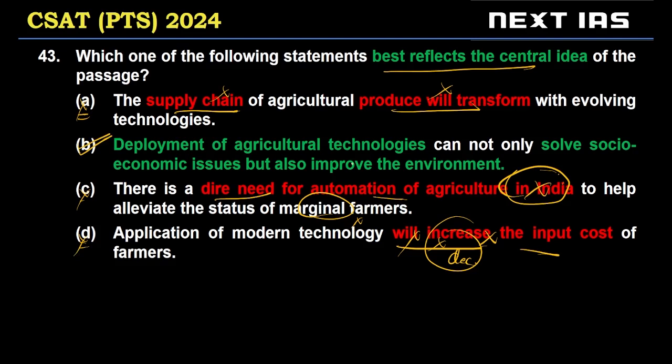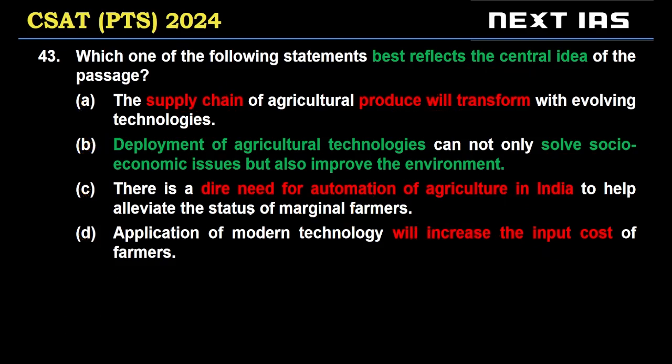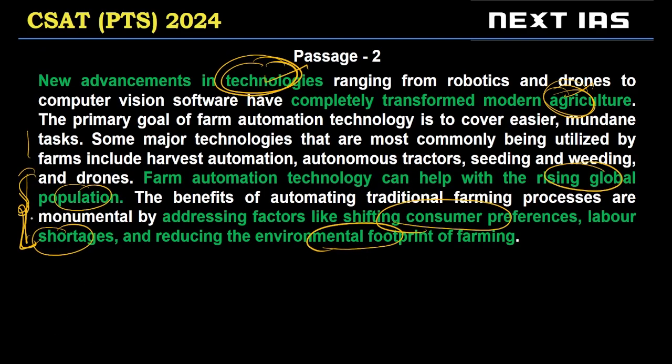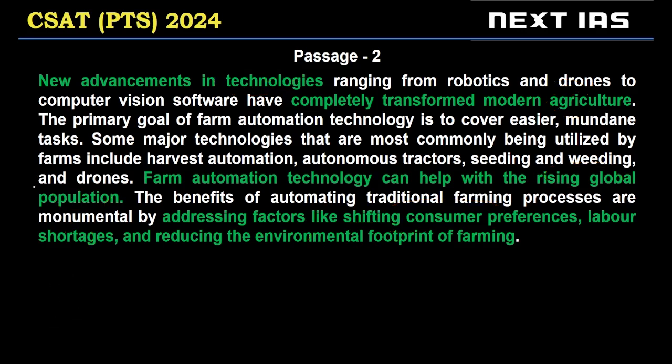So the correct choice is option B. Deployment of agricultural technologies can not only solve socio-economic issues, but also improve the environment. So solving socio-economic issues and improving the environment is basically restating the last few sentences of the passage, right?